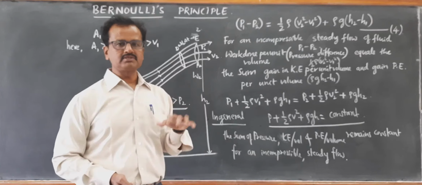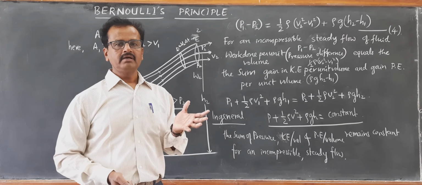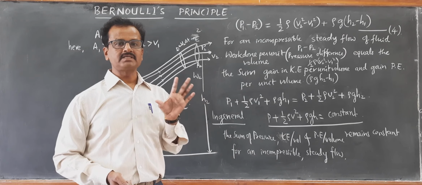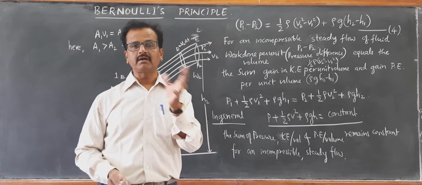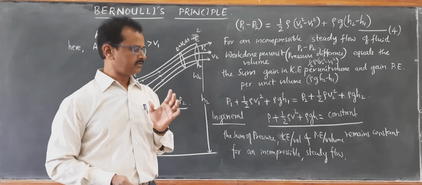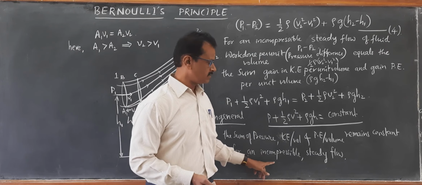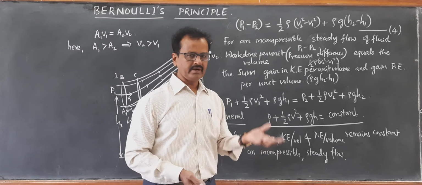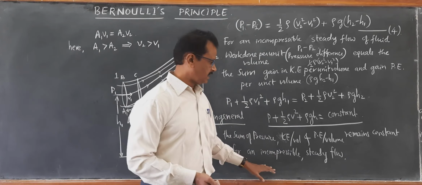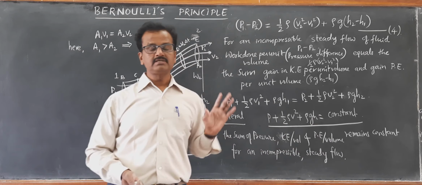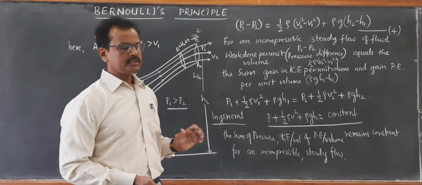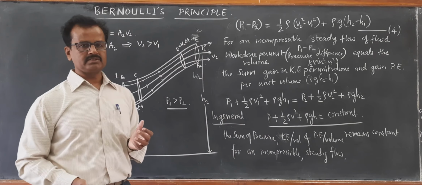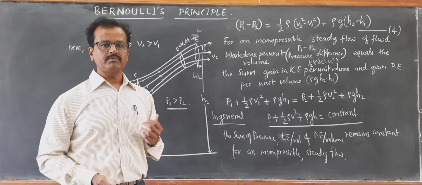So Bernoulli's principle doesn't hold good for compressible and unsteady or turbulent flow. It is applicable only for incompressible flow such as liquid, where density remains constant, and it should compulsorily be steady flow. Then only this equation is applicable. But it has got a number of applications which we are going to study one by one later.